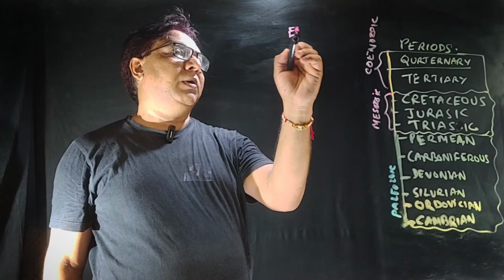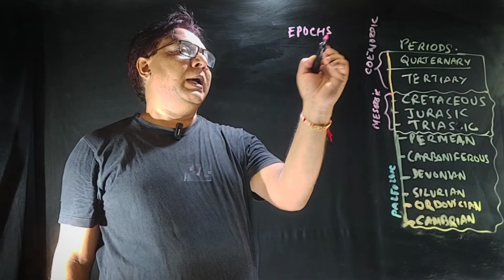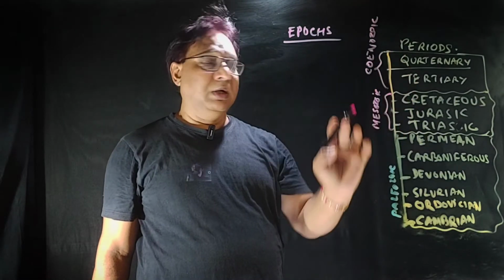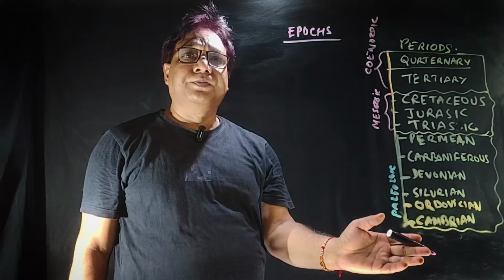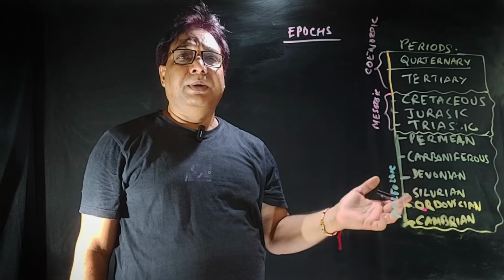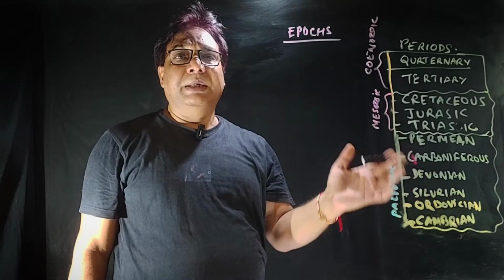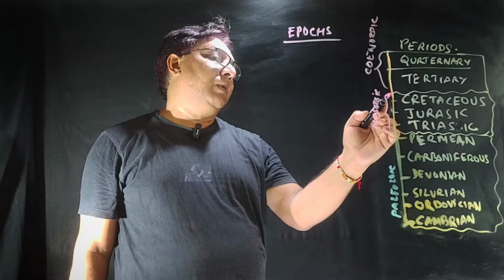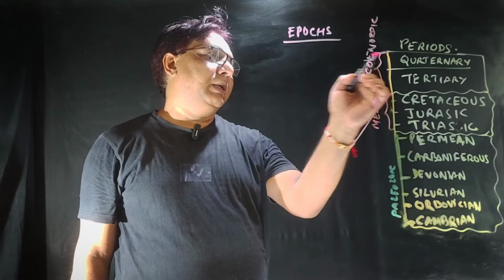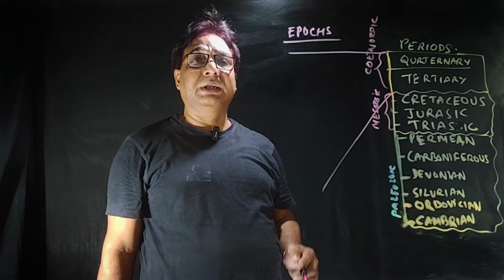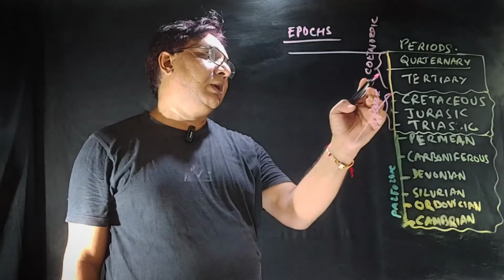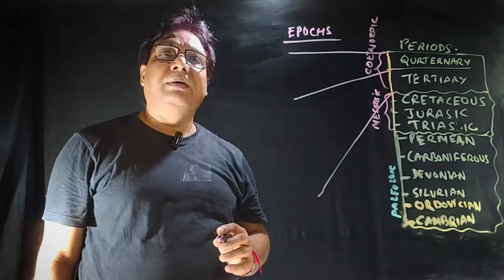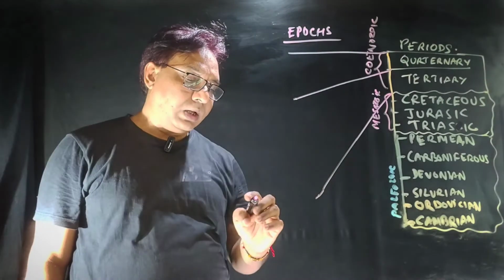So I'm writing here the epochs. And I will write mainly the epochs of the Tertiary and Quaternary periods. The rest of the lower ones are simply divided into upper, middle, lower, or lower, middle, upper, like this. But the Tertiary and Quaternary periods have been divided into epochs. What are those epochs? So the epochs are like this.